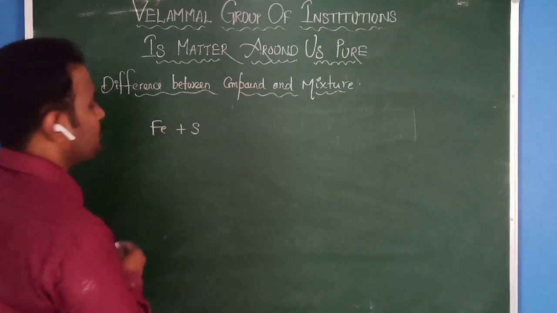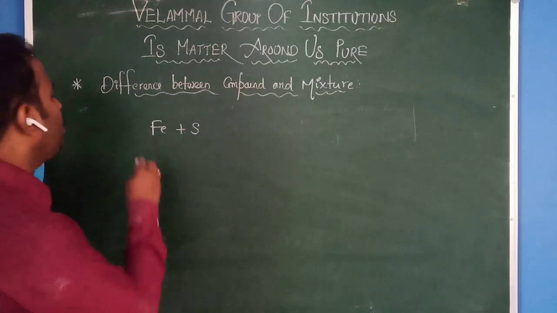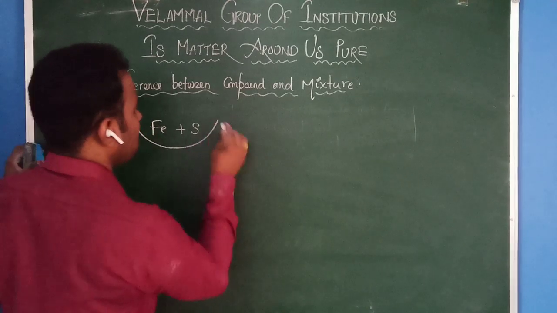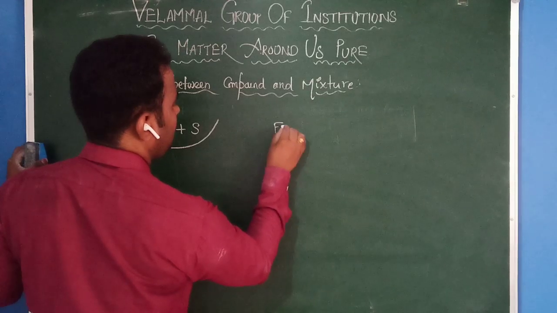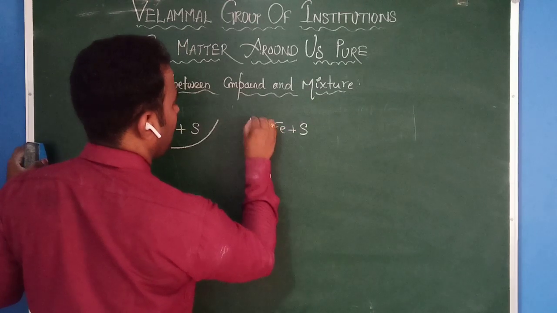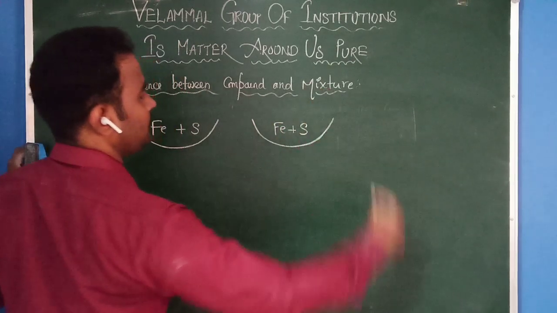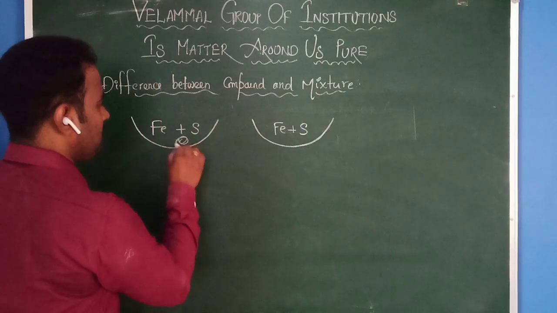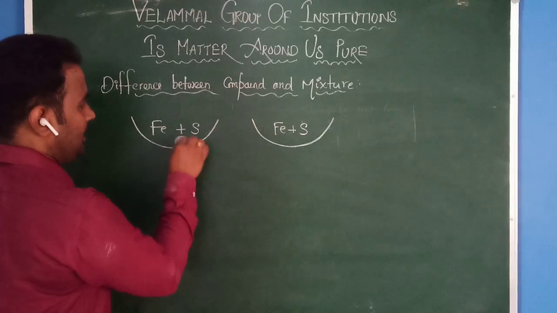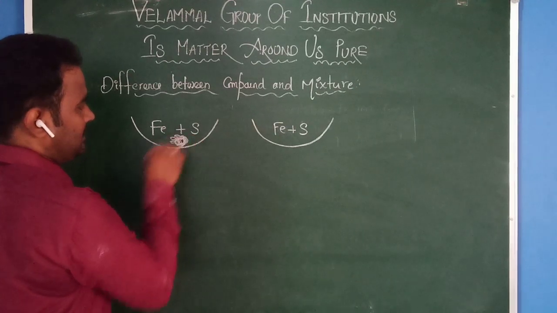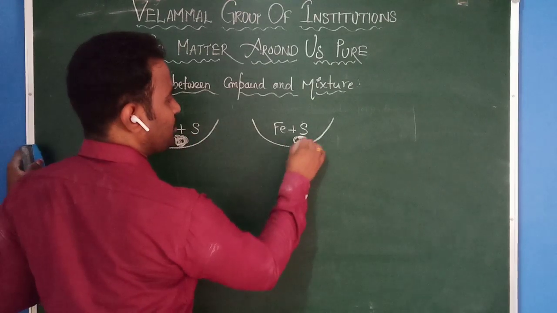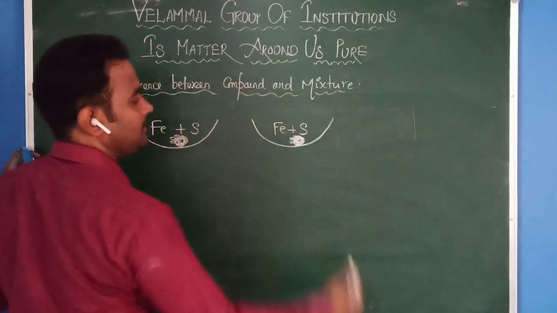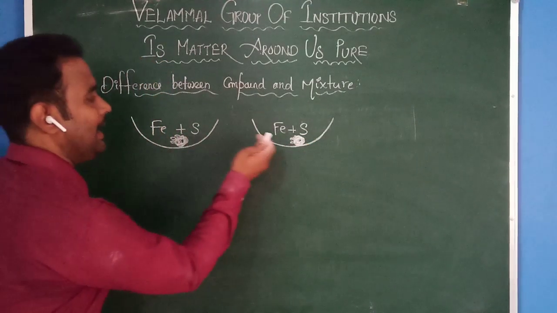I'm taking this mixture in two vessels. This is one, and another one I am taking in another bowl. Let us take a China dish, for example. This is a powdery substance, sulfur. Here I am mixing some iron filings. This is case 1 and case 2.